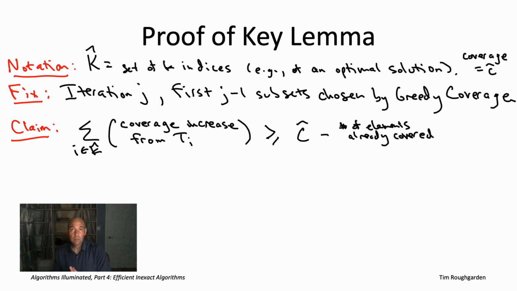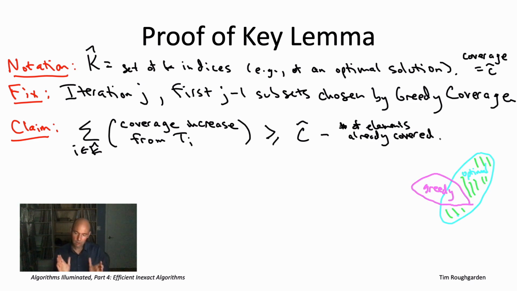So that brings us to the most important inequality in the proof. And I want to explain this inequality using this cartoon on the right. So in this cartoon, I have a blue circle that's meant to represent all of the elements covered by our reference solution. Okay, so we have these indices in k hat. That corresponds to little k subsets. They have some coverage, call their coverage c hat. And this blue circle then contains the c hat elements covered by this reference solution, like the 173 elements covered by all 10 subsets chosen in k hat.